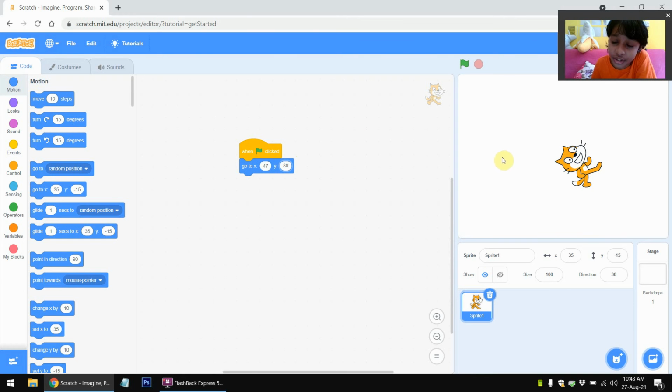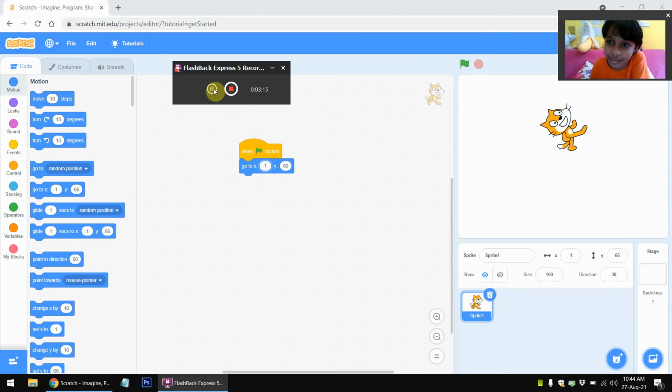The X position is horizontal and the Y position is vertical, right? And once you click the flag, it will move the cat in here, which is pretty cool. And you can even select another number and it will move the cat to a different position. See? How about this one? And it moves the cat there. So it's pretty cool.